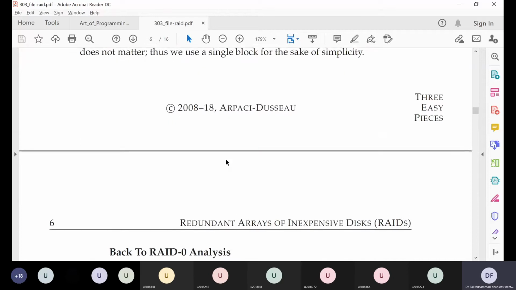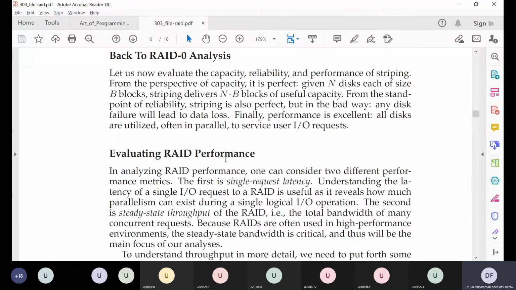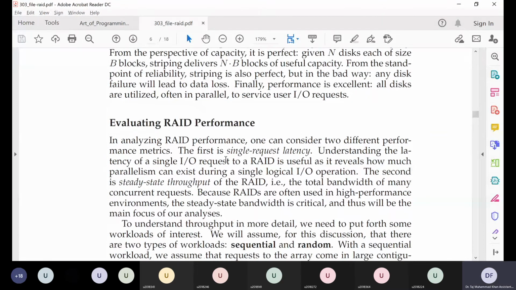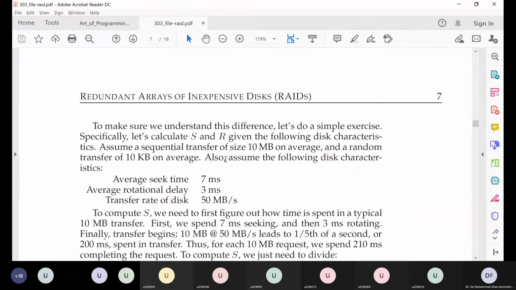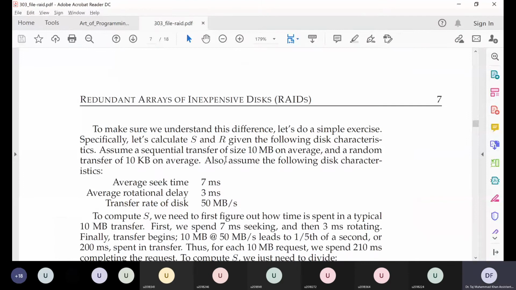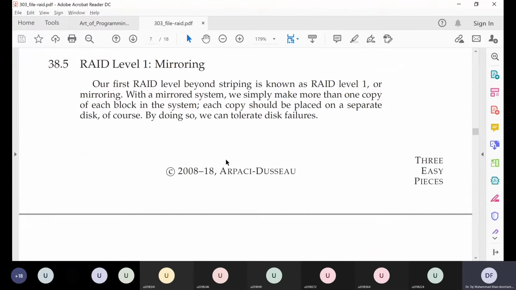Next, this is the analysis that we have done just now. If we move to RAID level 1, the previous implementation was RAID level 0 and this is RAID level 1.